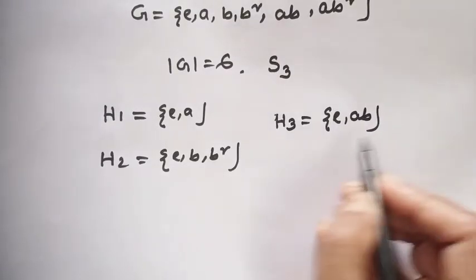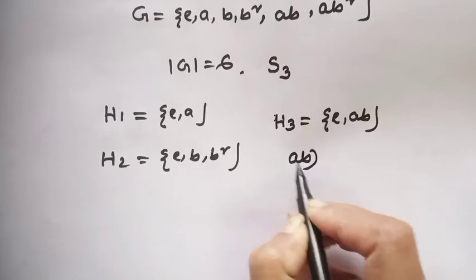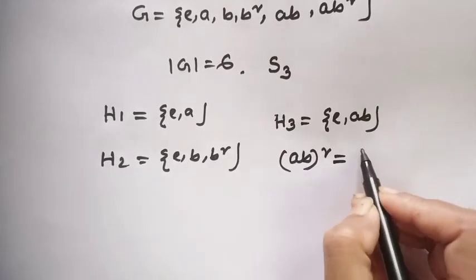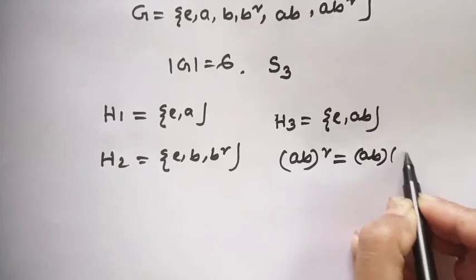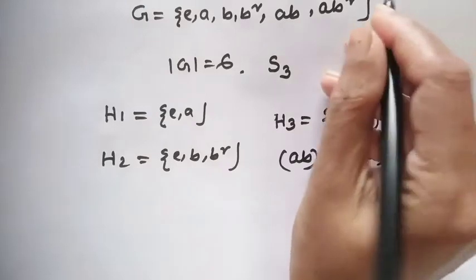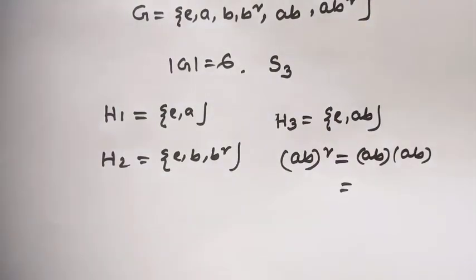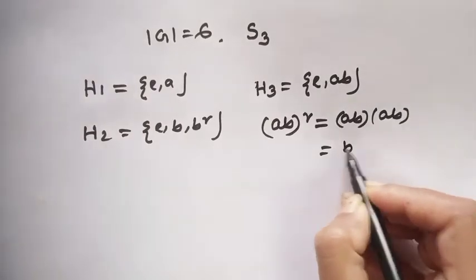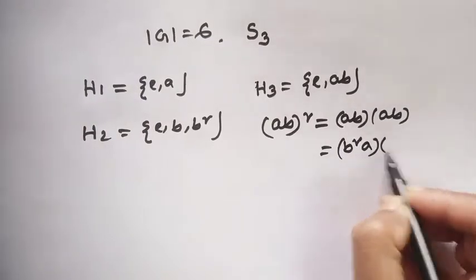Is it a group? What will be AB squared? AB squared will be AB times AB. And by this condition, AB equals B squared A. This is equal to B squared A times AB.